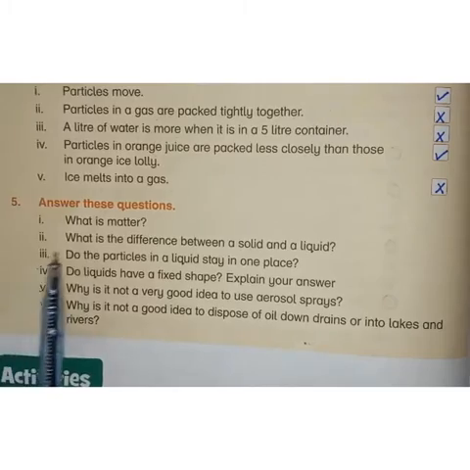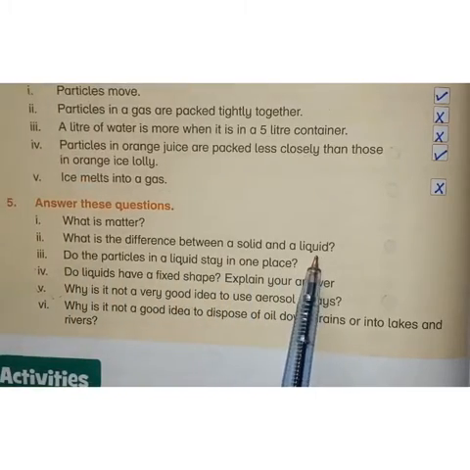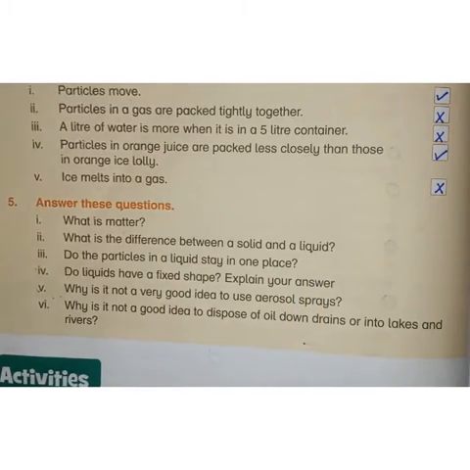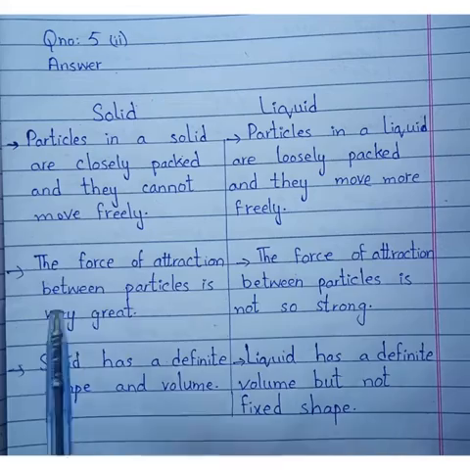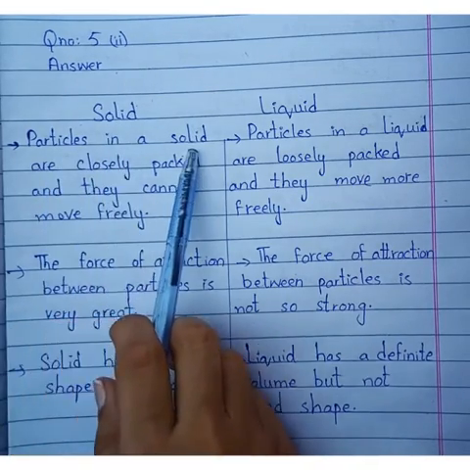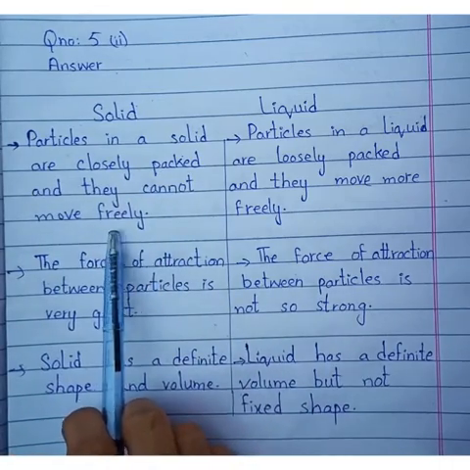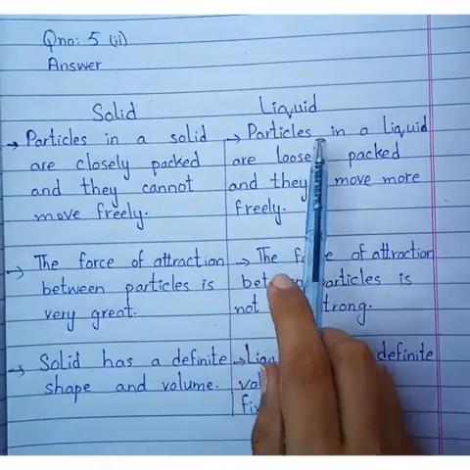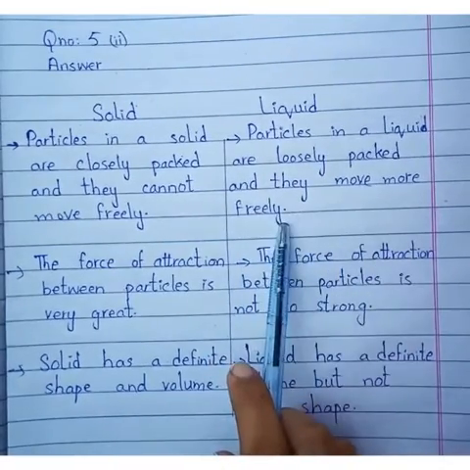Next, question number 2 is, what is the difference between a solid and a liquid? And the answer is, solid: particles in a solid are closely packed and they cannot move freely. Liquid: particles in a liquid are loosely packed and they move more freely.